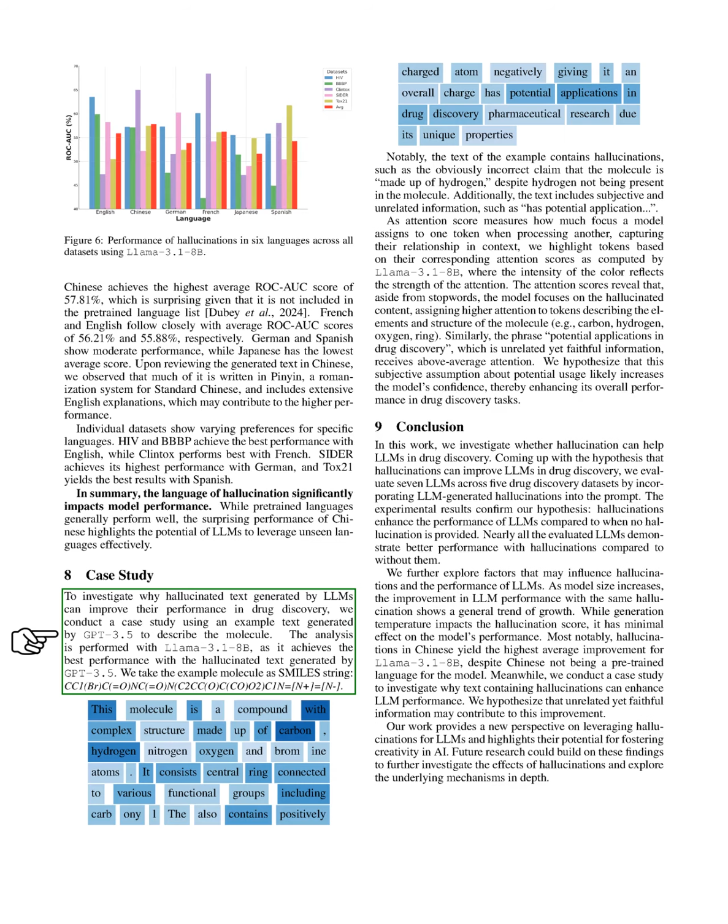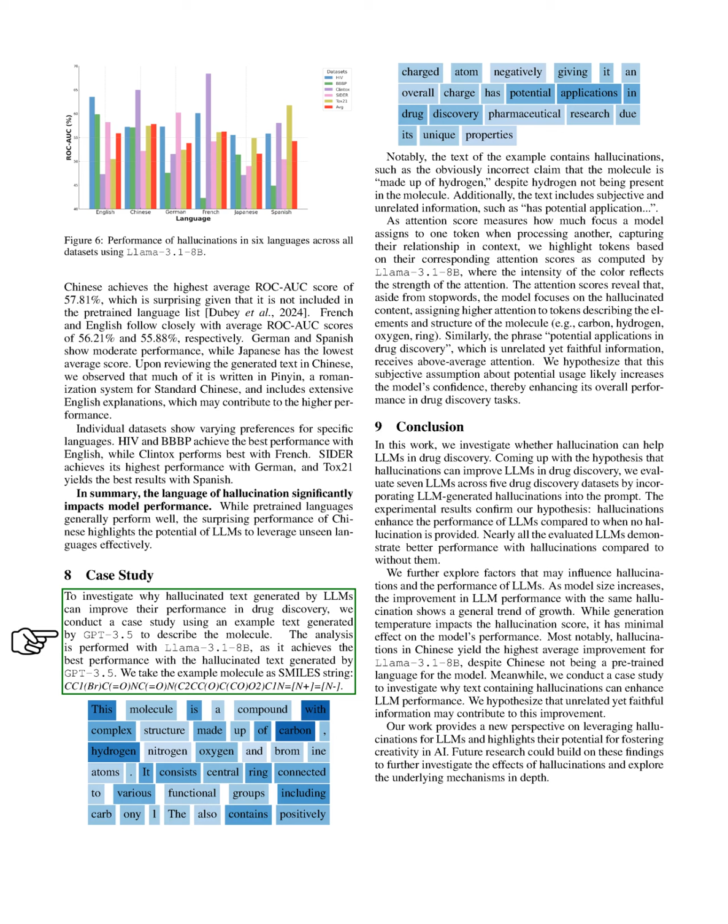In our case study, we analyze a text generated by GPT-3.5 describing a specific molecule. We use the 8 billion model for this analysis, as it performs best with the hallucinated text. The molecule, represented as a SMILES string, has a complex structure with various atoms and functional groups. The generated text contains hallucinations, such as the incorrect statement that the molecule is made of hydrogen, which is not present. Additionally, it includes subjective claims about potential applications in drug discovery.